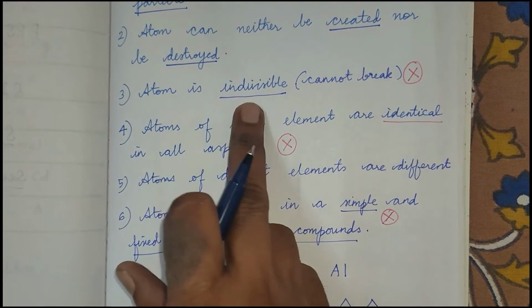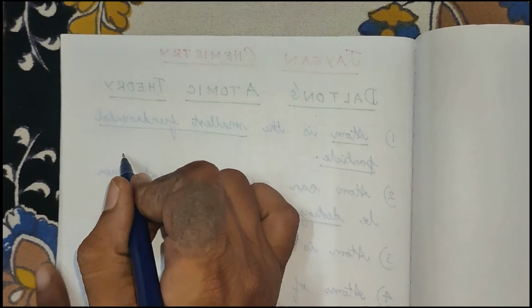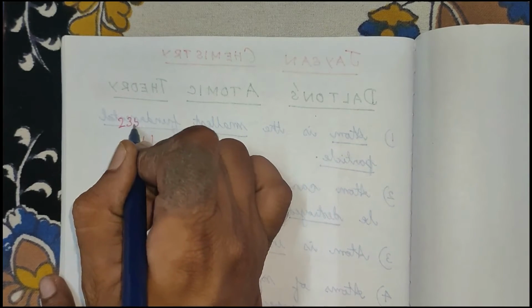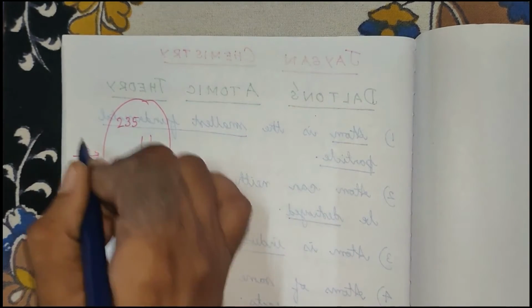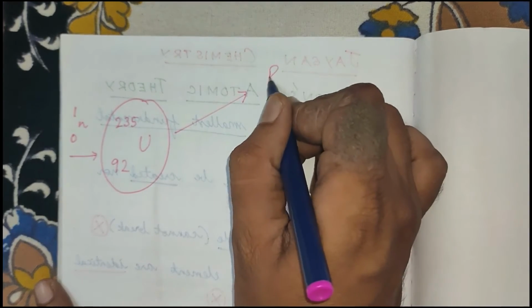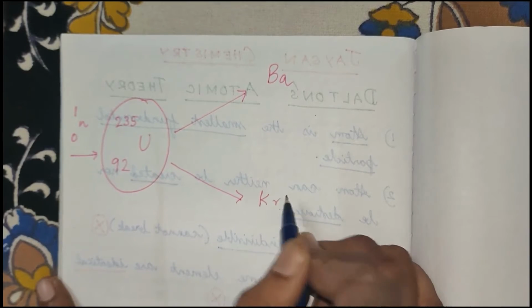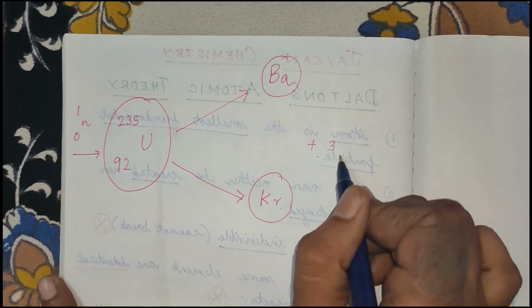First one, atom is indivisible, right? But actually atom is divisible. Say for example, we'll take an example of 92 uranium 235. When this uranium atom is bombarded with a slow moving neutron, you can divide this into 2 atoms, barium and krypton, and you will be getting 3 neutrons.